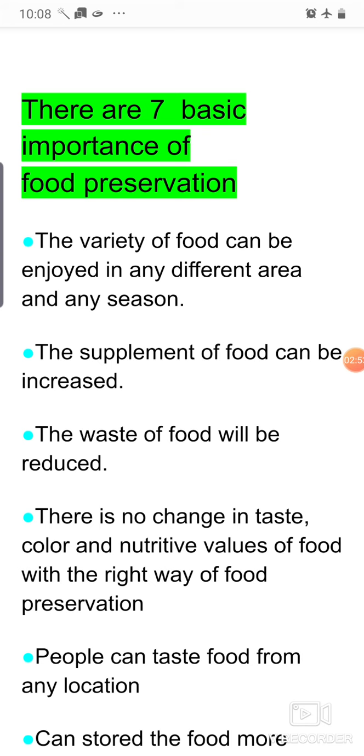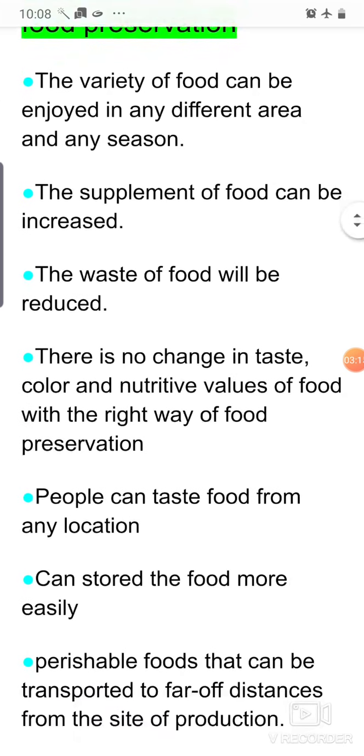The supply of food can be increased. That means we obtain various nutrients, the food supplements, from food, so that will also be increased. The waste of food will be reduced. If we do not preserve food properly, it may cause wastage and spoilage of food items, so that is also reduced. There is no change in taste, color and nutritive value of the food with the right way of food preservation. As I told you in the definition, it maintains the nutritional value along with the texture and flavor. People can taste food from any location.